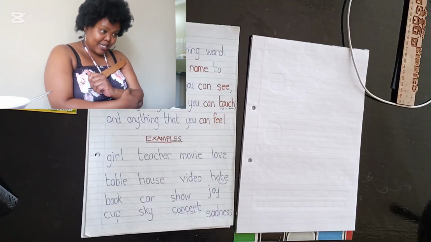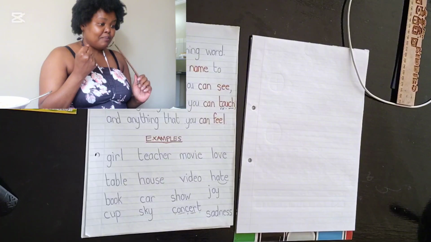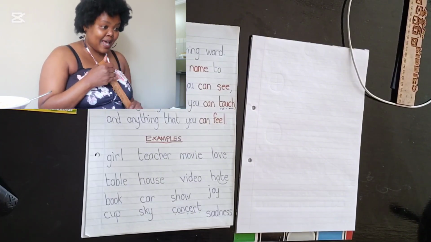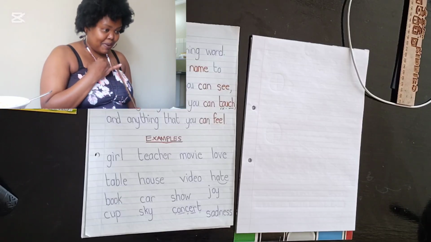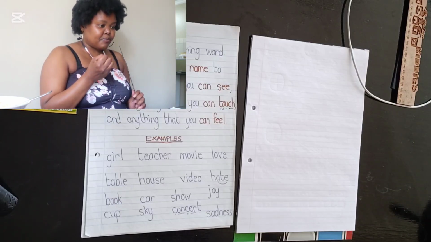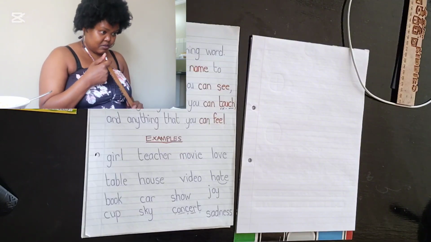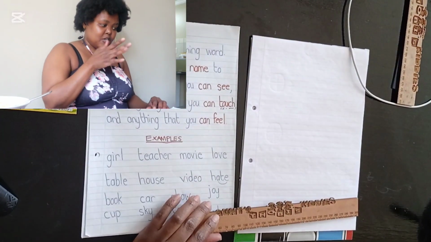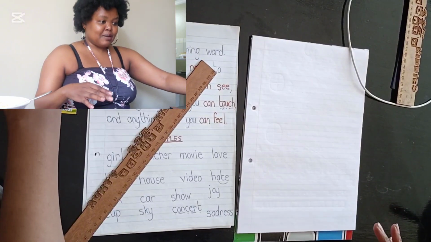So that's what you need to understand about nouns. Nouns are naming words. They give names to people, places, things, and animals. Yes? Yes. We have proper nouns, we have concrete nouns, we have abstract nouns, we have collective nouns. Those are the different types of nouns. Maybe we should just do an activity where we're going to differentiate between different types of nouns. Ne?